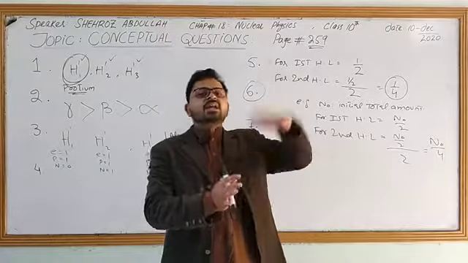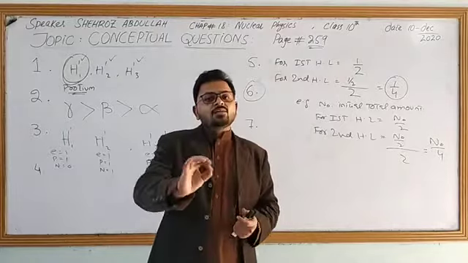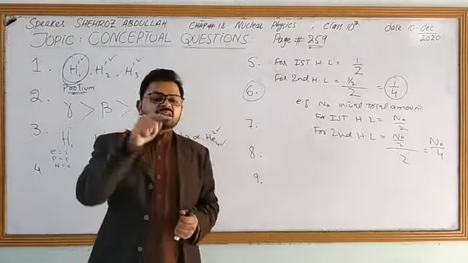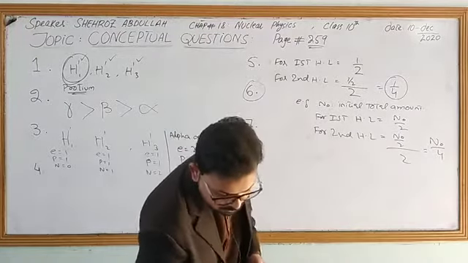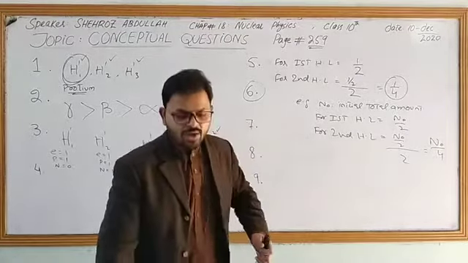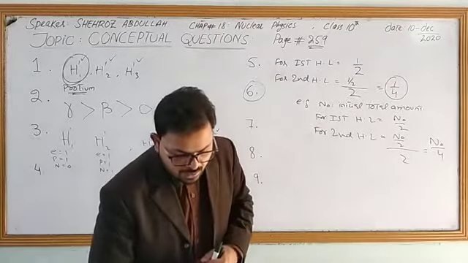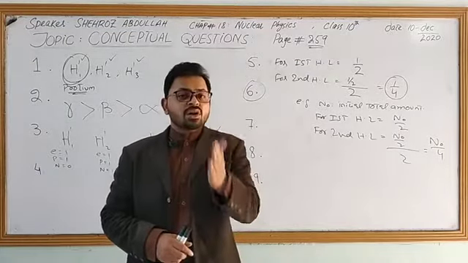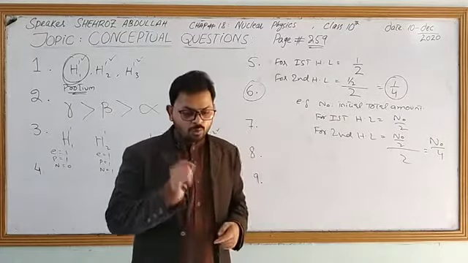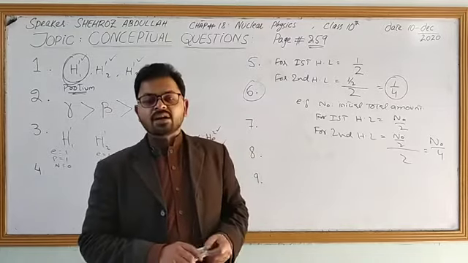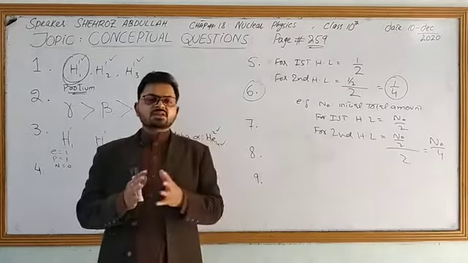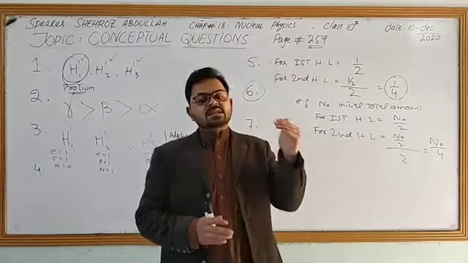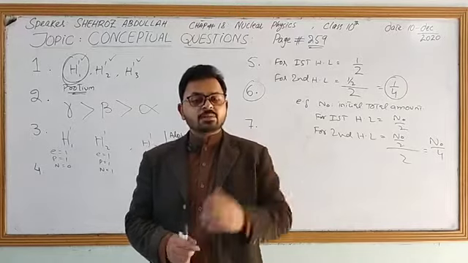For dating very old fossils, we will use uranium-238 with a half-life of 4.53 into 10 to the power 9 years. So a dinosaur skeleton cannot be dated with carbon 14, because it has a short half-life of 5700 years.